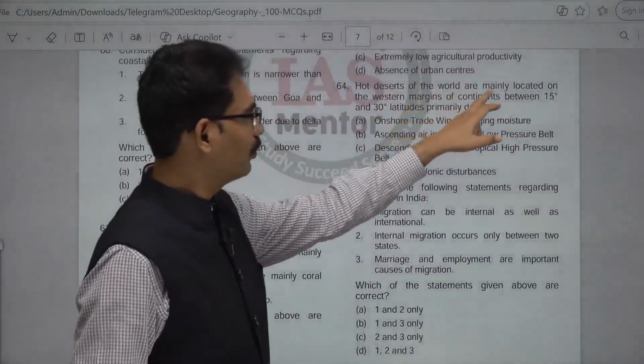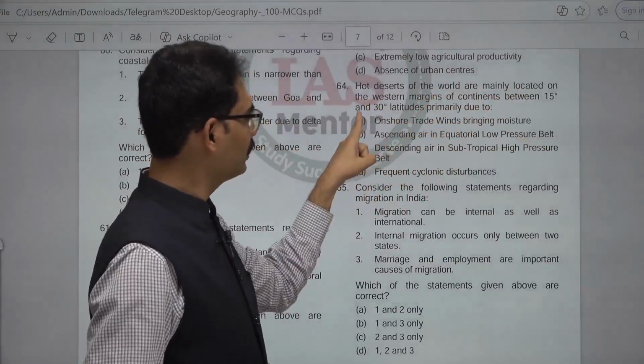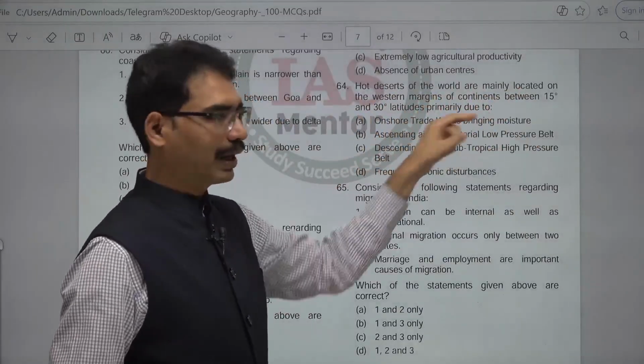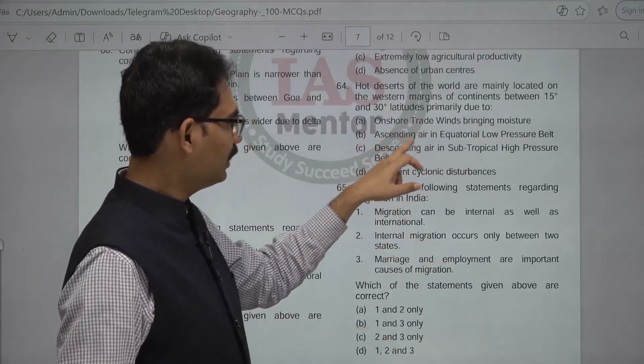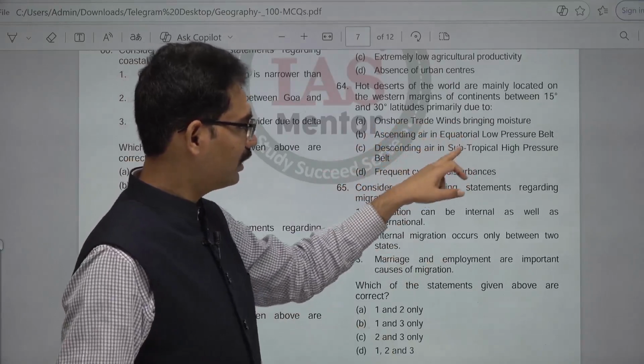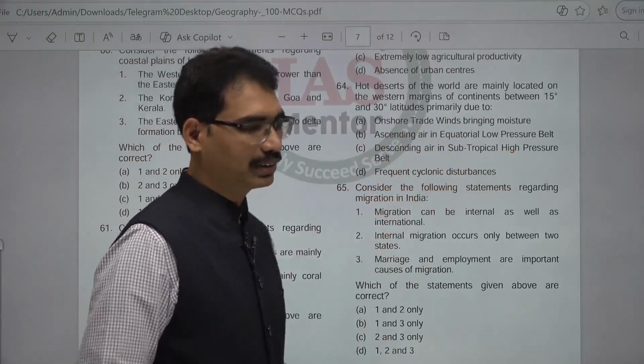Hot deserts of the world are mainly located on the western margins of continents between 15 to 30 degrees latitude, primarily due to: onshore trade winds, ascending air in equatorial, descending air in subtropical high pressure belt, and frequent cyclonic disturbances.